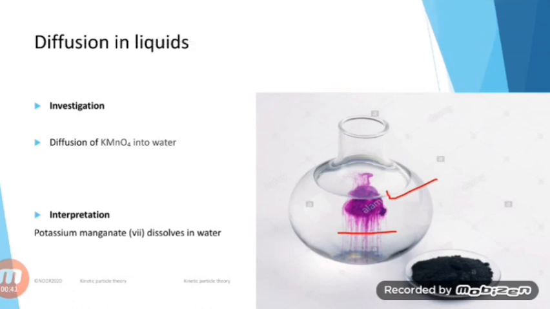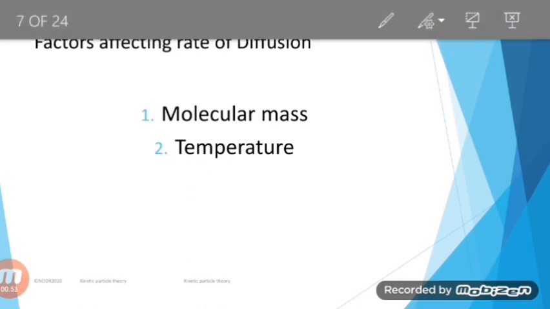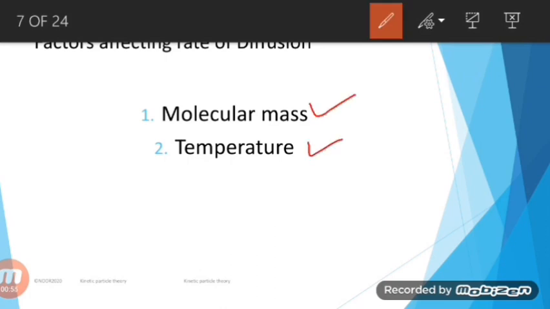Since KPT says that particles are in constant random motion, there must be some factors which affect the rate of diffusion. These factors are molecular mass and temperature. Molecular mass is inversely proportional to the rate of diffusion, whereas temperature is directly proportional to the rate of diffusion. Let's suppose we have two molecules. One is a heavy molecule and one is a lighter molecule. The heavy molecule will need to absorb a lot of energy in order to move. It will move very slowly. Why will it move very slowly? Because it requires a lot of energy in order to diffuse, and it's very heavy.